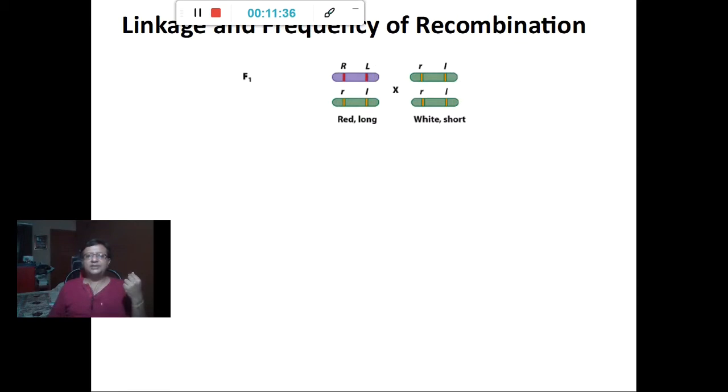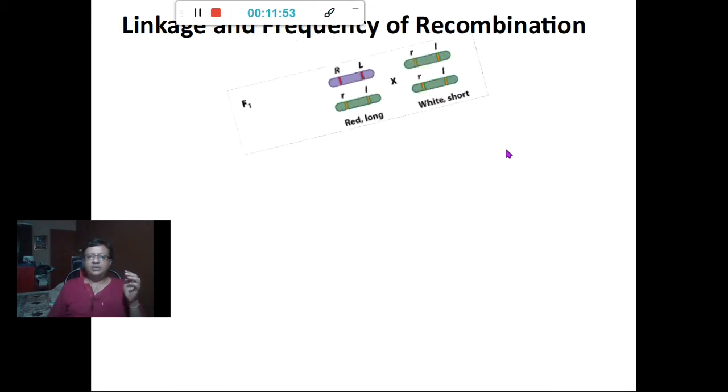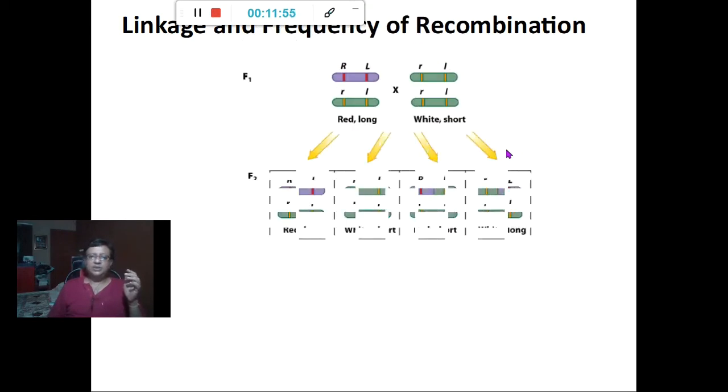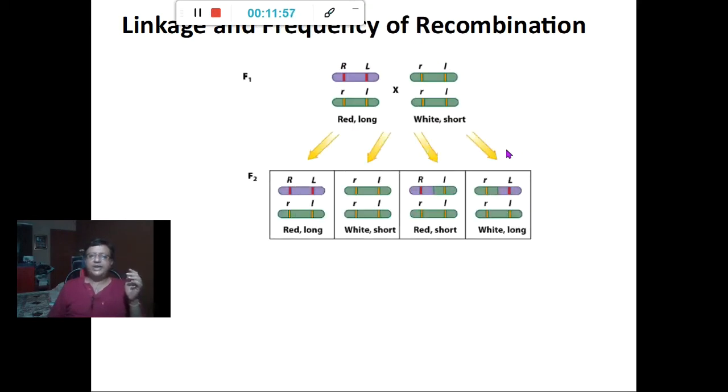So let's look at this cross once more. Capital R, capital L, and small r, small l is crossed with small r, small l, small r, small l. So when they are crossed with each other, what do we expect in the F2? We expect these things when crossing over takes place. These four types of combination take place.